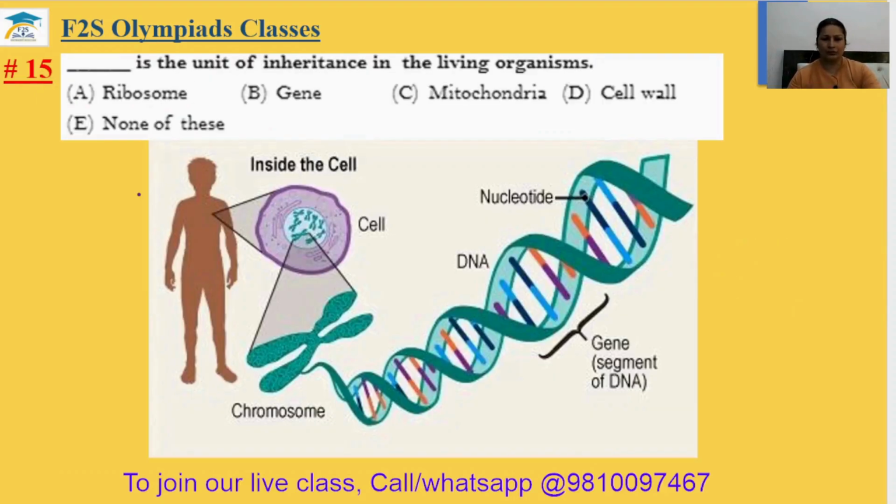Question number 15. Dash is the unit of inheritance in the living organism. The unit of inheritance, I already explained in the previous questions, is the gene. Inheritance means carrying the features from one generation to another generation. Like your face matches with your parent, and you have some quality which is matching with your grandparents.